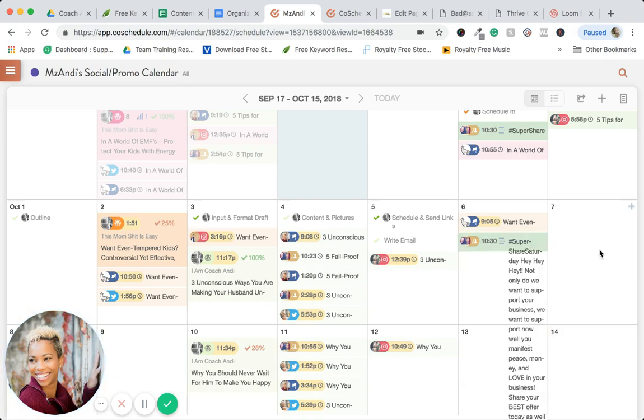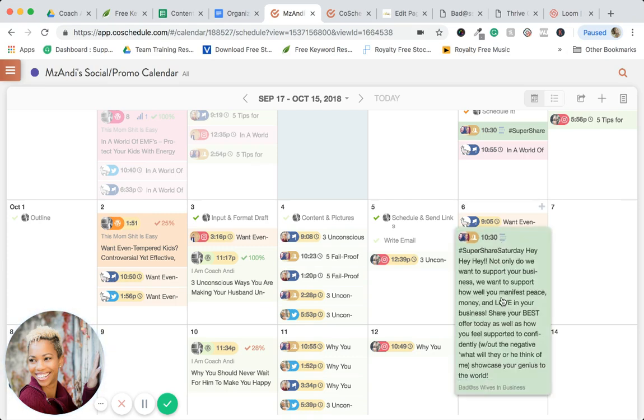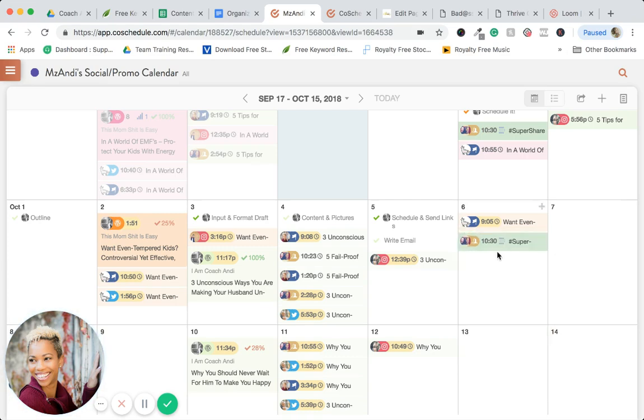So I can do that for my Sundays. I still need to go on and do that when I have a theme. I have a Saturday and Sunday theme. I like to keep my group engaged. So that's really cool.